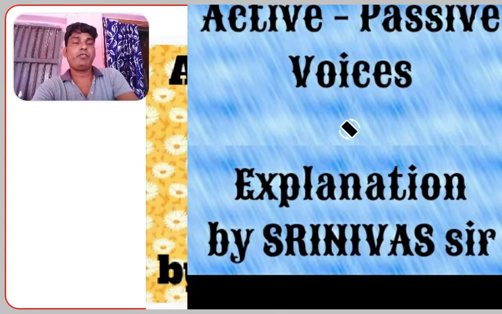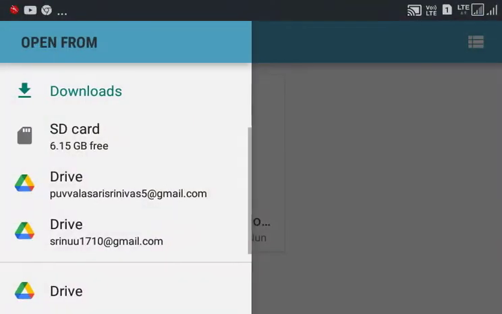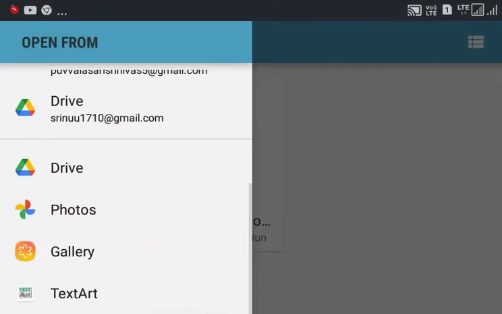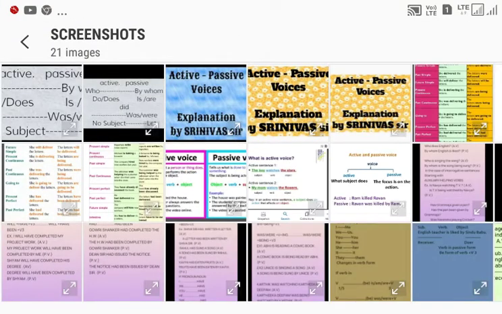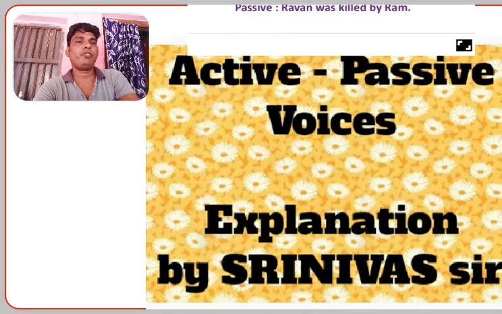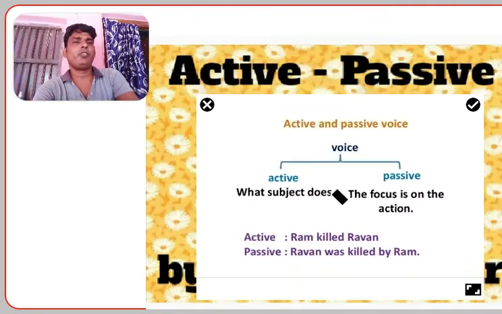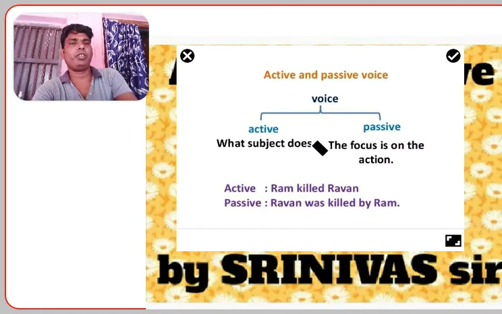So why should we use the active voice? In order to give importance to the subject, you must write in active voice. In order to give emphasis, meaning force or importance, to the object, then we have to use what? The passive form.